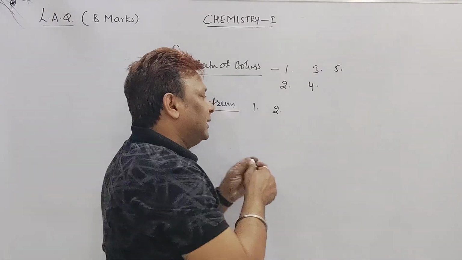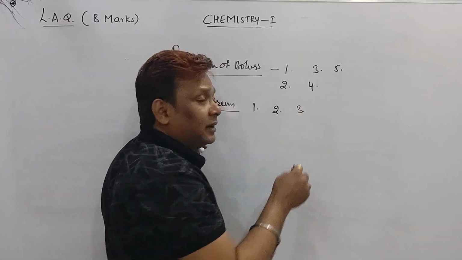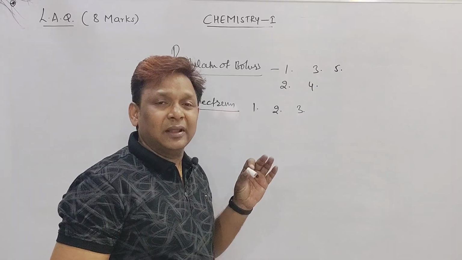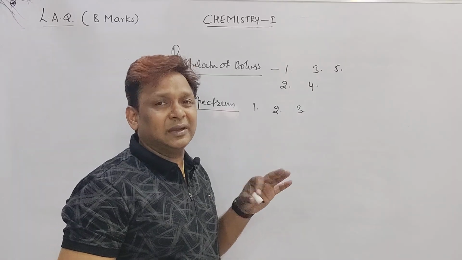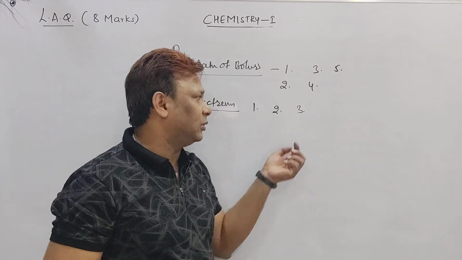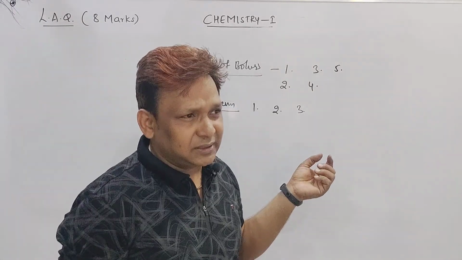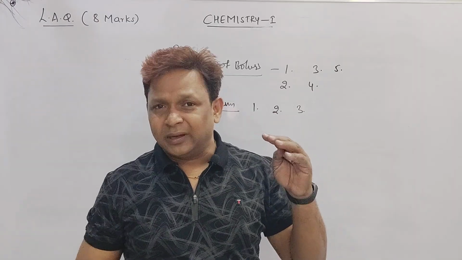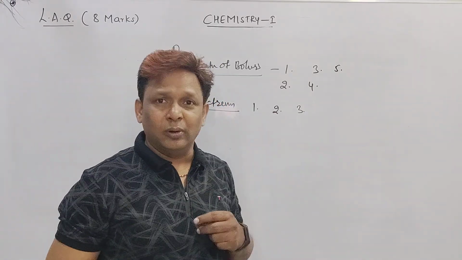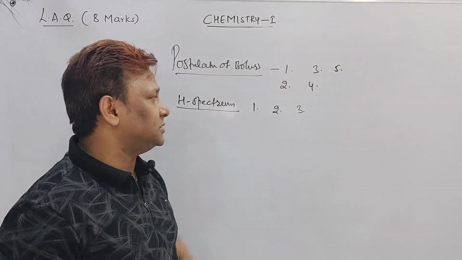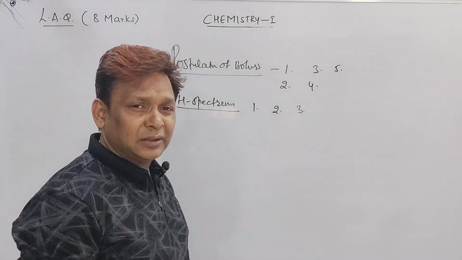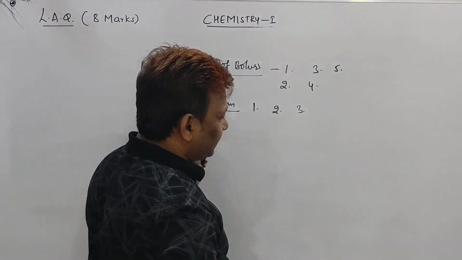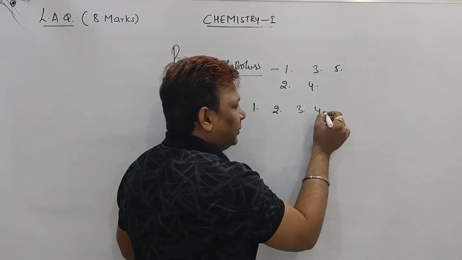Then point number 3, beta: electrons at the higher energy orbit are unstable. So to get stability, the electron comes back to the lower energy orbit. How? By releasing energy in the form of a ray of light. That is what we wrote in point number 3. Then we wrote point number 4.